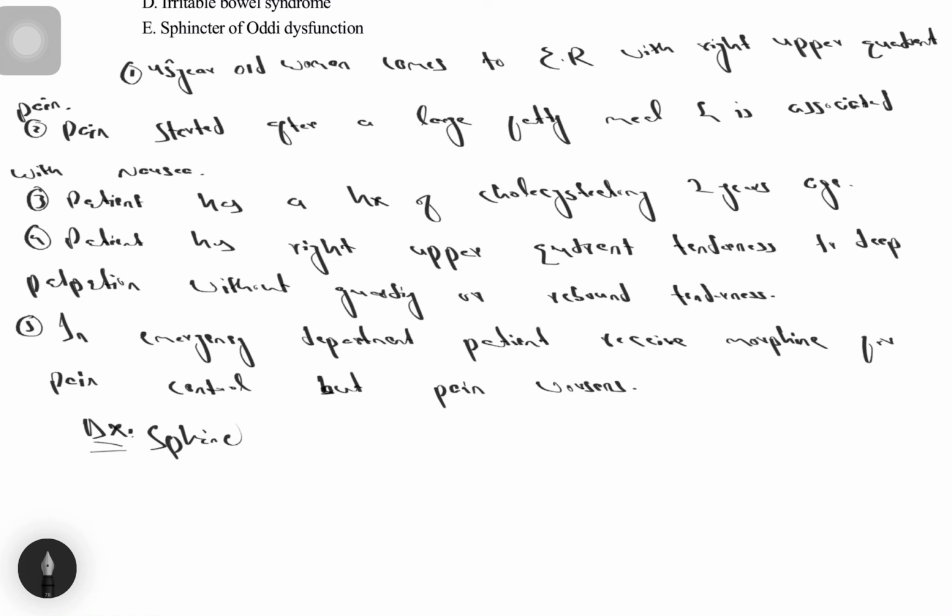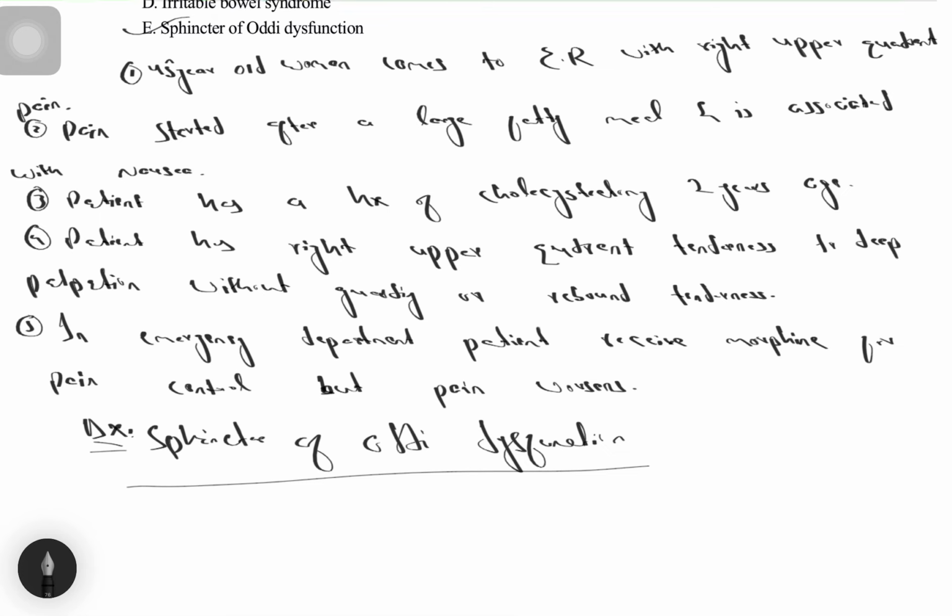Sphincter of Oddi dysfunction, and here the correct option is choice E, sphincter of Oddi dysfunction. Why is choice E the correct one? Because sphincter of Oddi dysfunction causes intermittent obstruction of the flow of bile and/or pancreatic juices into the duodenum.